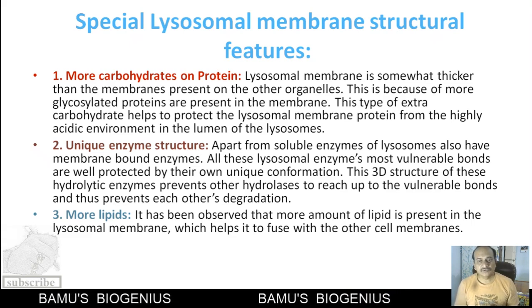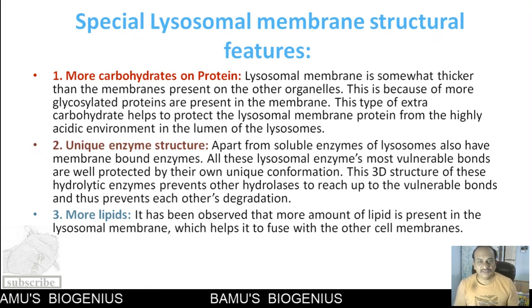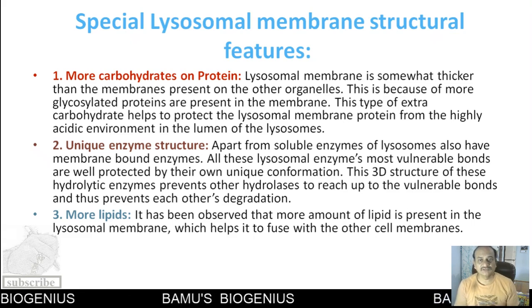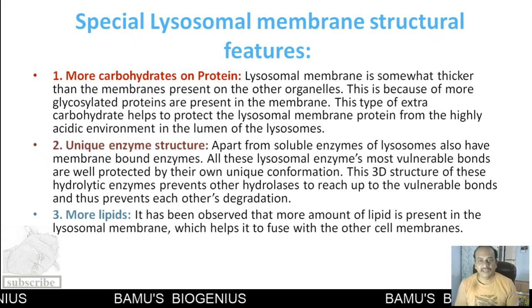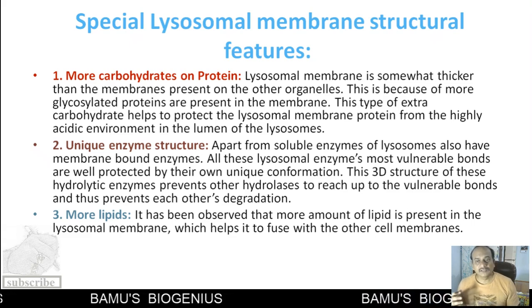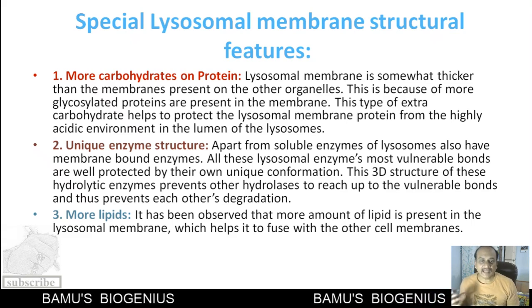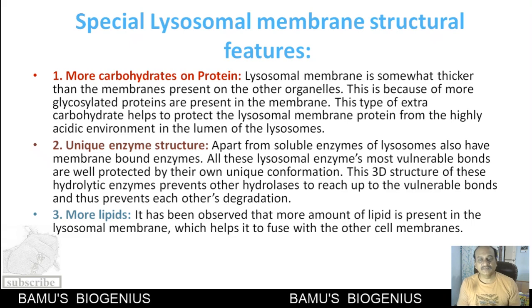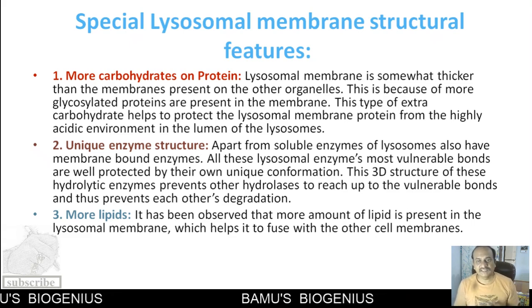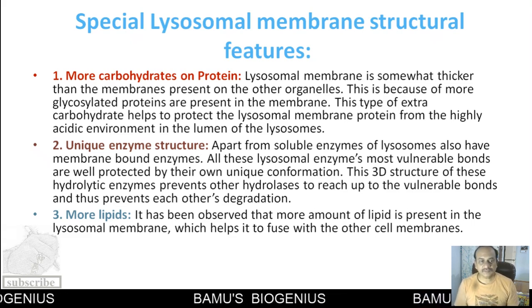But the most vulnerable bonds of these enzymes, on which other enzymes can act, are very well protected by their unique 3D structure. Because of that, the active site of another lysosomal enzyme cannot access the vulnerable bond present on the other enzyme, and so the enzymes cannot act upon each other.